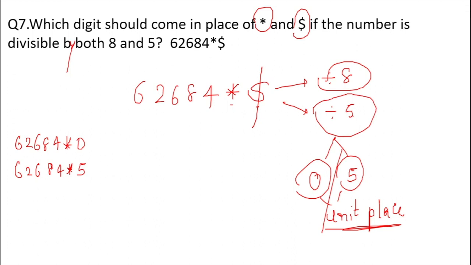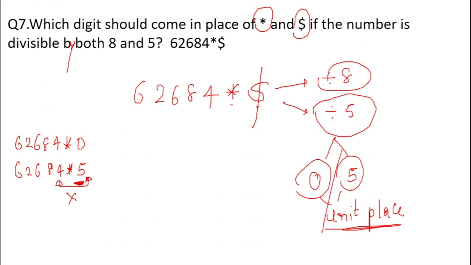If we just look at the divisibility test of 5, not even at the divisibility test of 8, we can clearly say that if the unit's place is 5, then the number won't be divisible by 8. Why? Because the divisibility test of 8 asks us to check the last 3 digits.